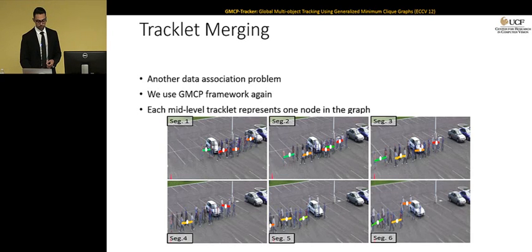Each tracklet in every segment is going to be one node. And for that tracklet, the average location is going to be the location of the node, and the average appearance is going to be the appearance of the node. We use GMCP, and we form the full trajectories.